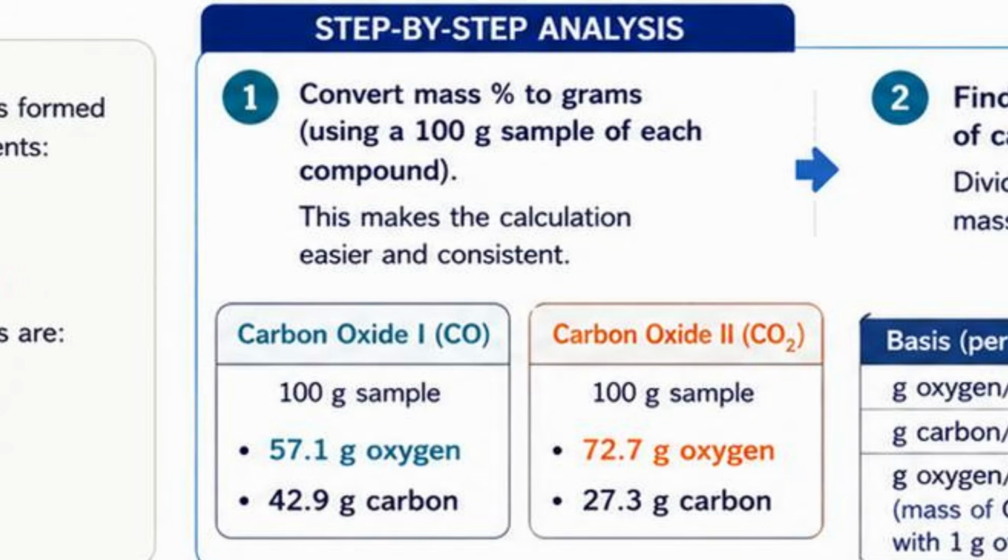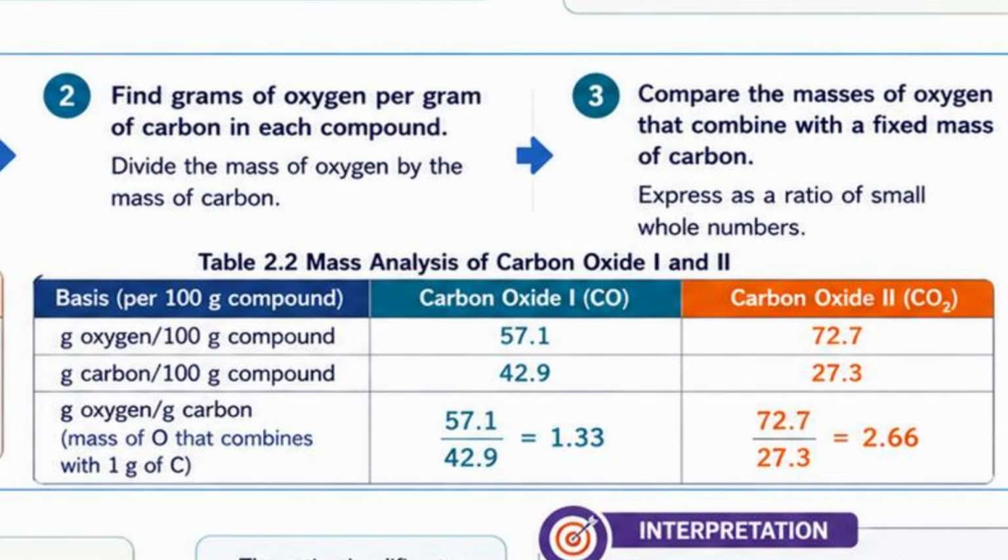For step 2, we compare oxygen per gram of carbon. Now, instead of comparing total masses, we compare how many grams of oxygen combined with 1 gram of carbon. For carbon monoxide, we divide 57.1 by 42.9, and that equals 1.33. And this tells us that every gram of carbon combines with 1.33 grams of oxygen.